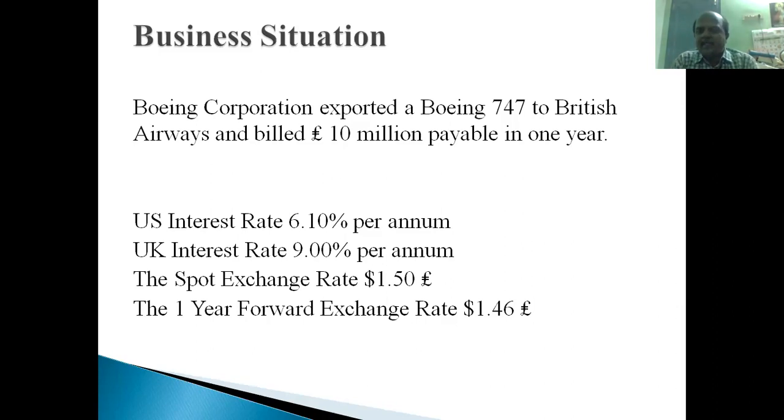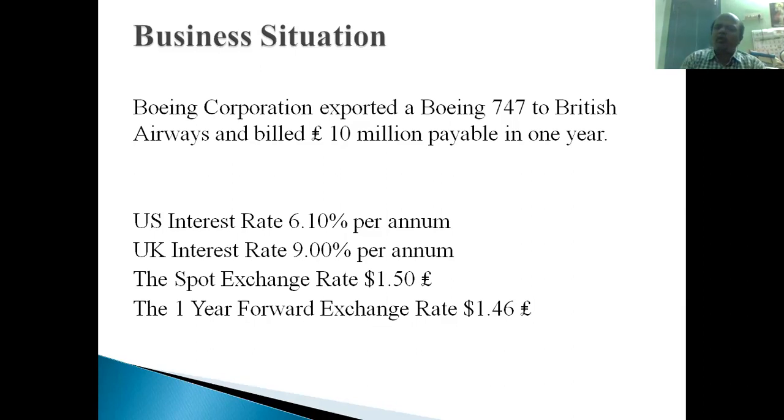Right? The interest rate in the UK is 9%. The US interest rate is 6.1%. The spot exchange rate is $1.50 per pound. Forward exchange rate: we have a futures market. In the future, what is the exchange rate that we fix now itself? That is called the forward market. In that market, the forward exchange rate is $1.46 per pound.